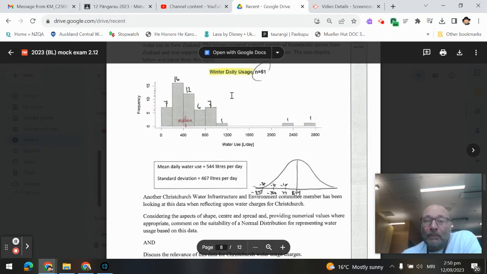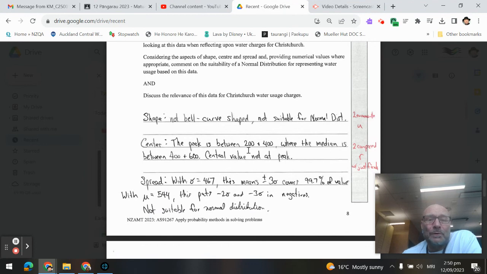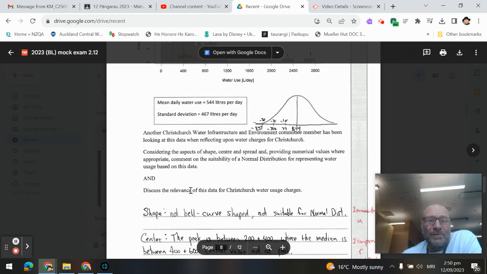Now the center. Since there are 51 data points in here, 7, 16, and 12, now right around here, that's going to be where the median is. When we've got a normal distribution, the mean, the median, and the mode are right in the center. So here the peak was between 200 and 400, where the mean was between 400 and 600.